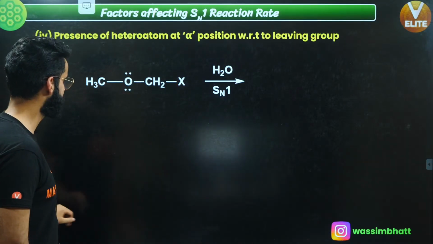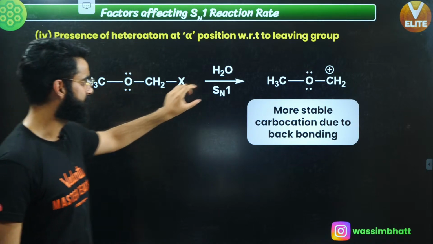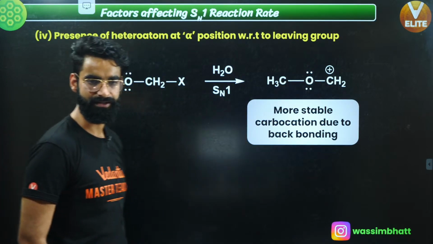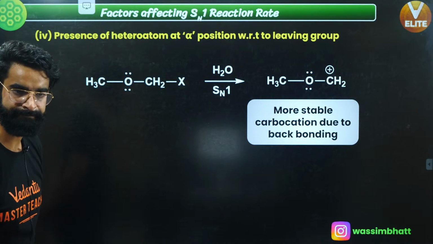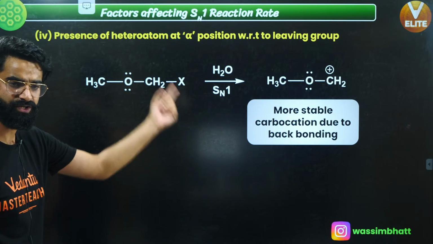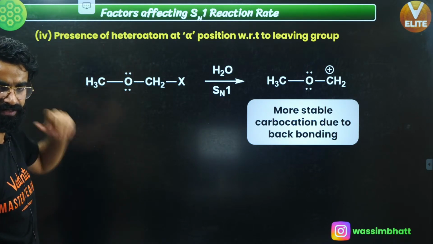Perfect, guys. So what happens in this case? This carbocation is more stable due to what? Due to back bonding. If carbocation stability is getting increased, that means the rate of SN1 when this is used as substrate will increase.